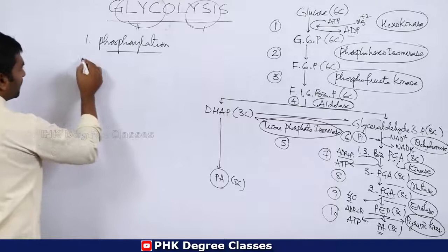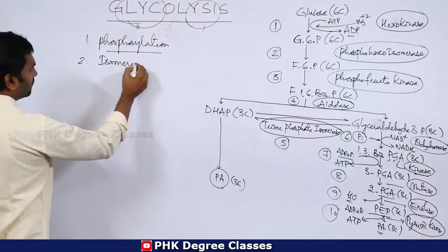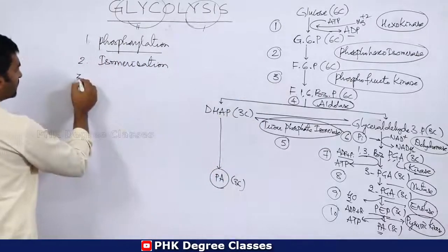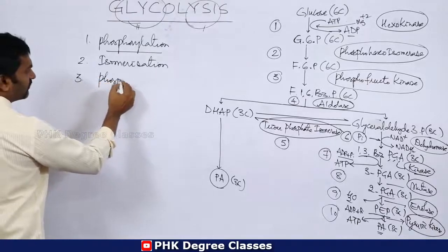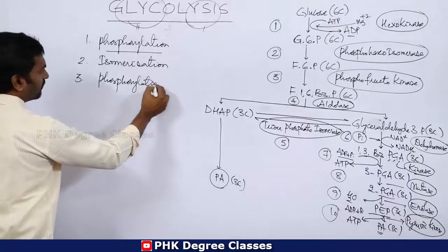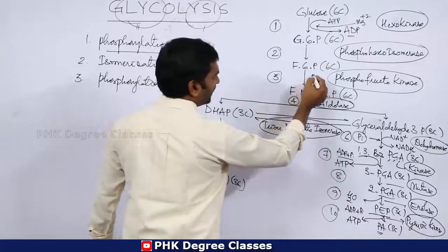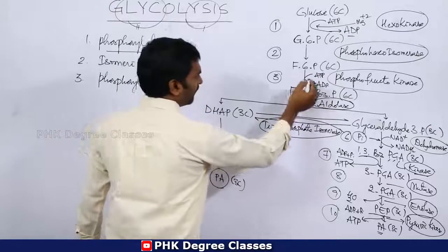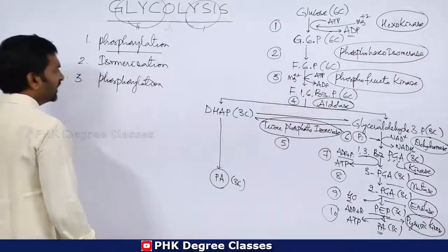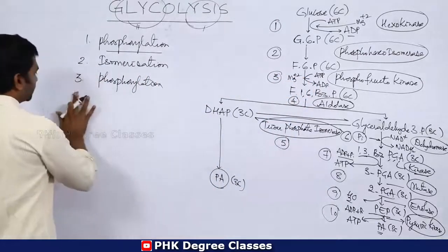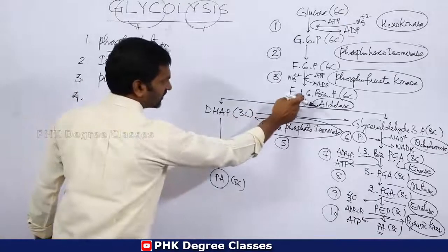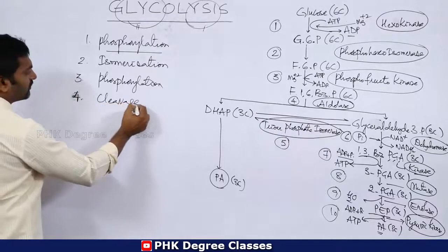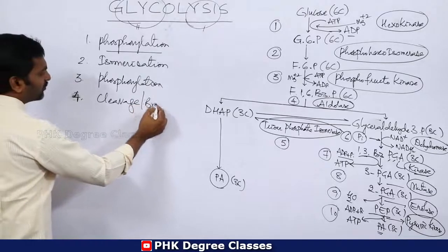Then the second one is isomerization. Then the third one is phosphorylation. Remember, here also 1 ATP is converted into 1 ADP in the presence of magnesium 2+ ion. Then the fourth reaction is splitting or cleavage, so cleavage or breakdown.